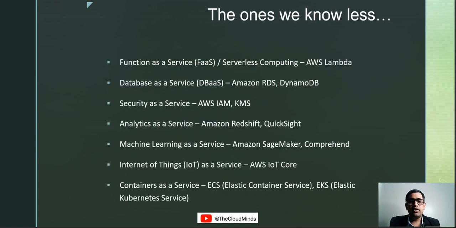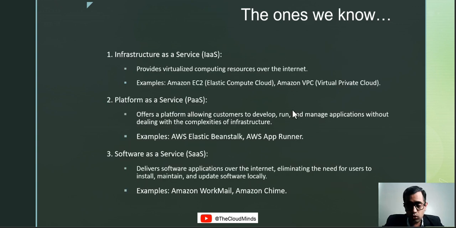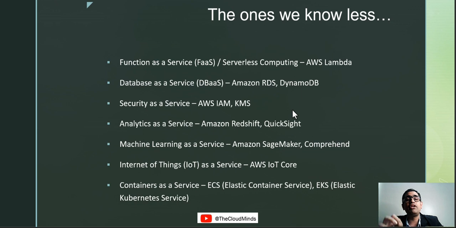All right, these were the ones that we already know, and these are the ones we know less about. For example, function as a service. Now, what is function as a service? AWS Lambda. You just have to provide the function or the script, and everything will be run for you. We are going to talk about the live demo next. I'm taking Lambda here as an example. I'll try to run the Lambda and then show you how it is run on the UI or on the AWS Management Console.